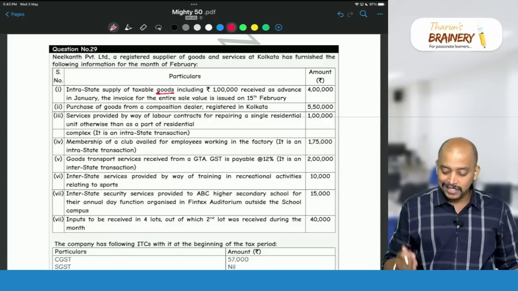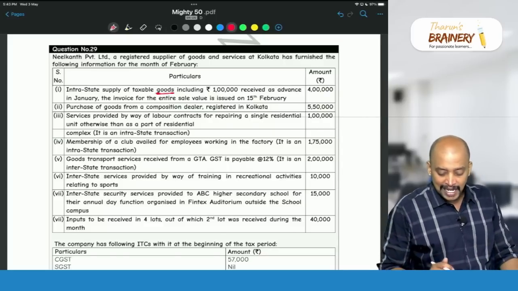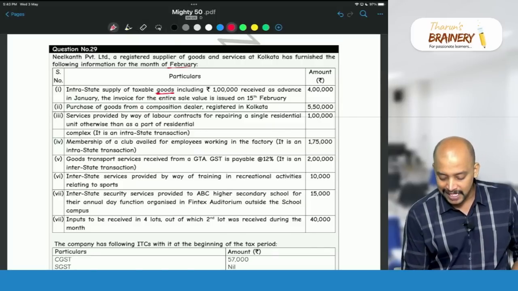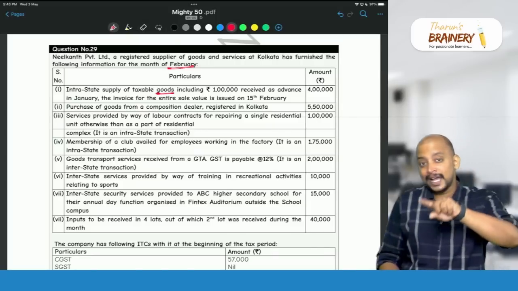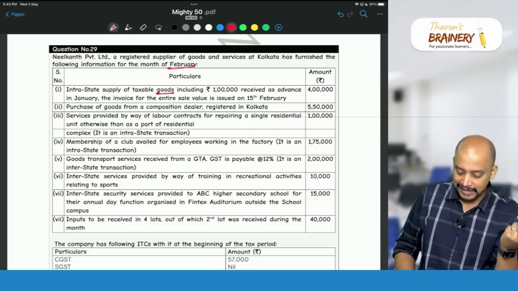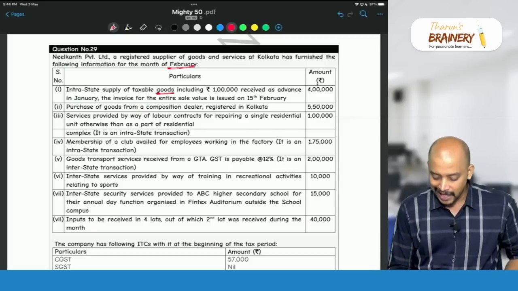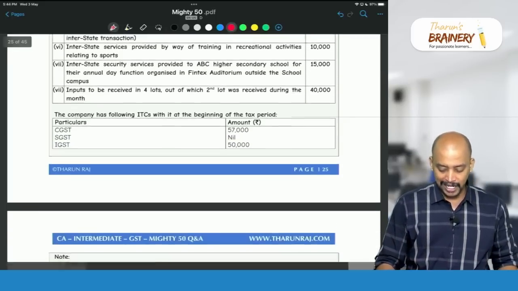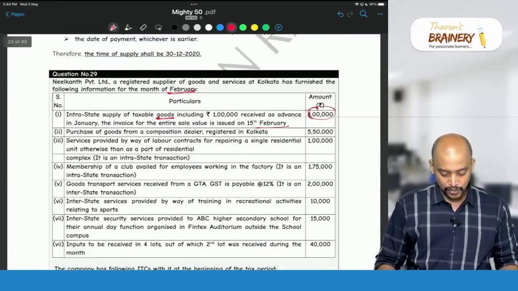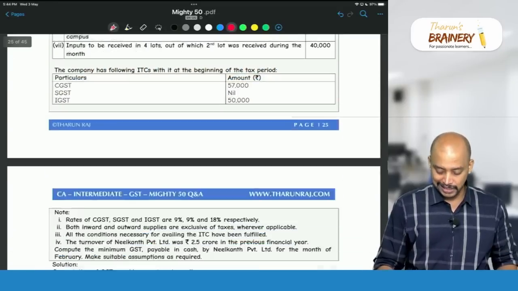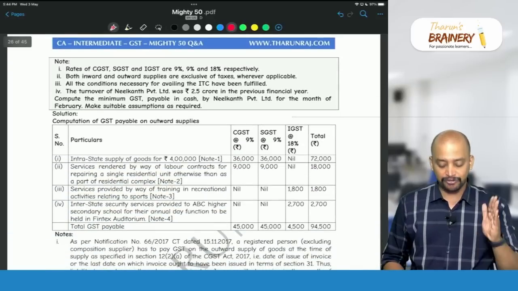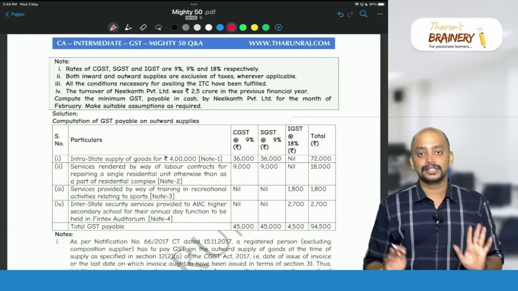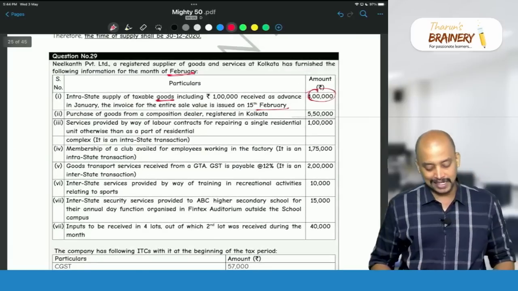So in this case, 4 lakhs. So 1 lakh received as advance in January. They are asking for February. So that 1 lakh will not be taxable in January. The entire 4 lakhs will be taxable in the month of February itself. Okay. So that 4 lakhs will be taxable, and it is what supply? Intrastate. So CGST, SGST. So first one will be 4 lakhs, CGST 9%, SGST 9%. So 36,000, 36,000.